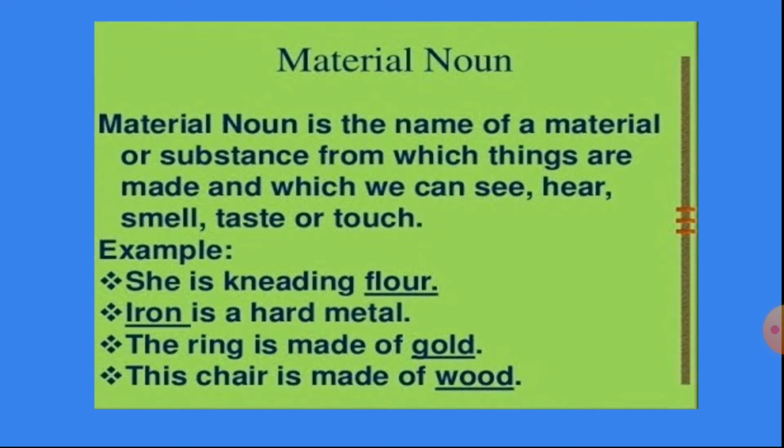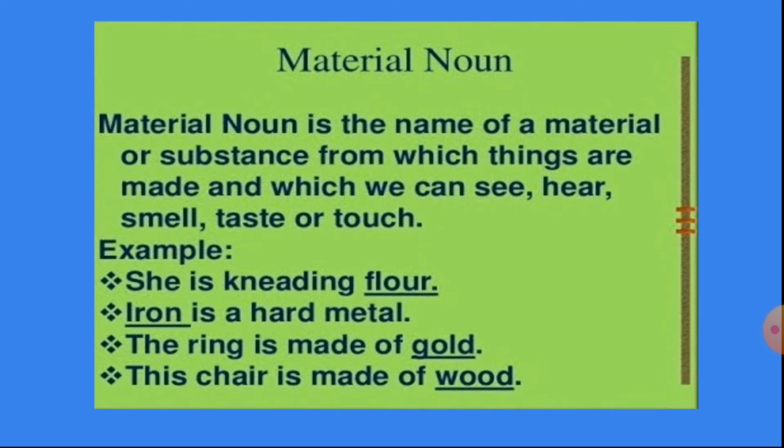For example, she is kneading flour. Now flour we can touch, we can taste, we can see. That is made up of wheat. Okay, so that is material noun. Iron is a hard metal.